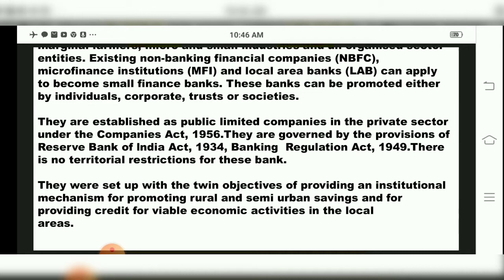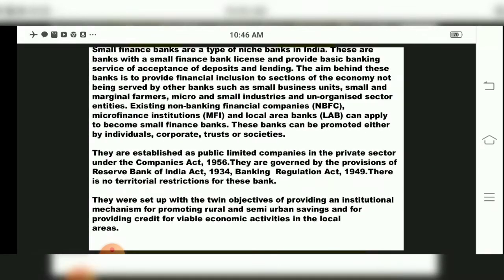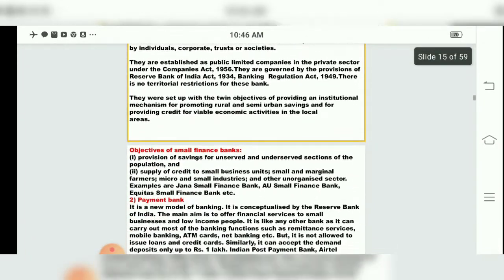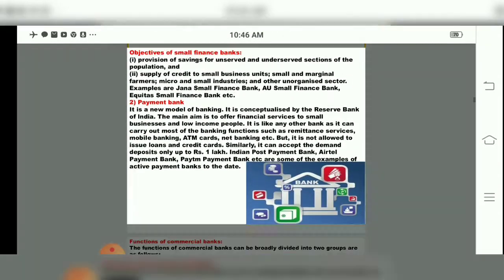So this was related to small finance banks. Now we'll see the objectives of small finance banks, children.